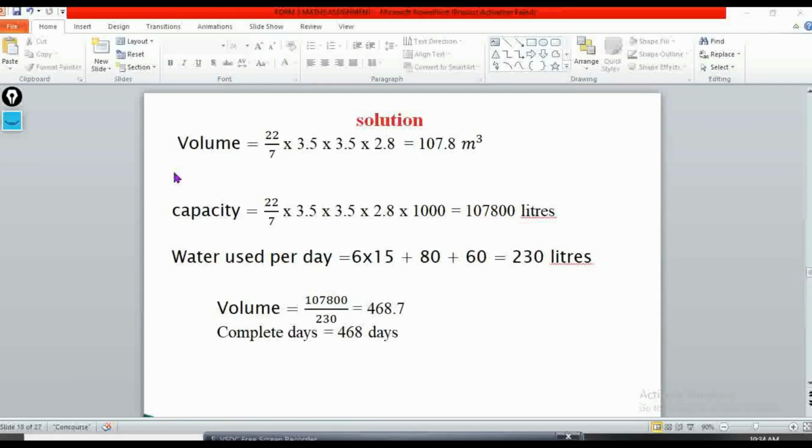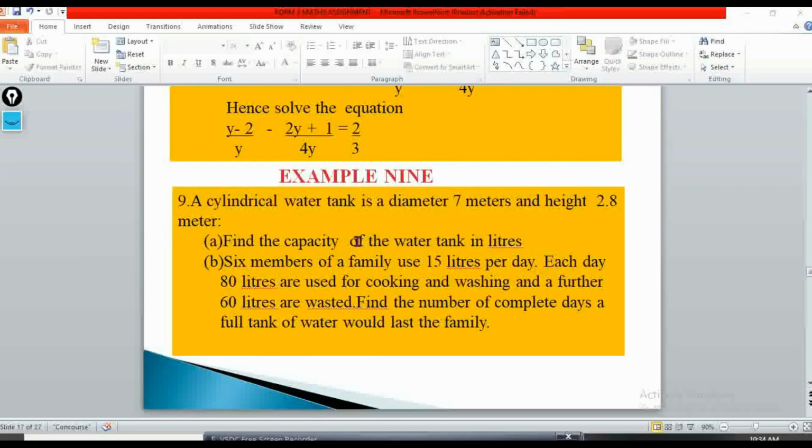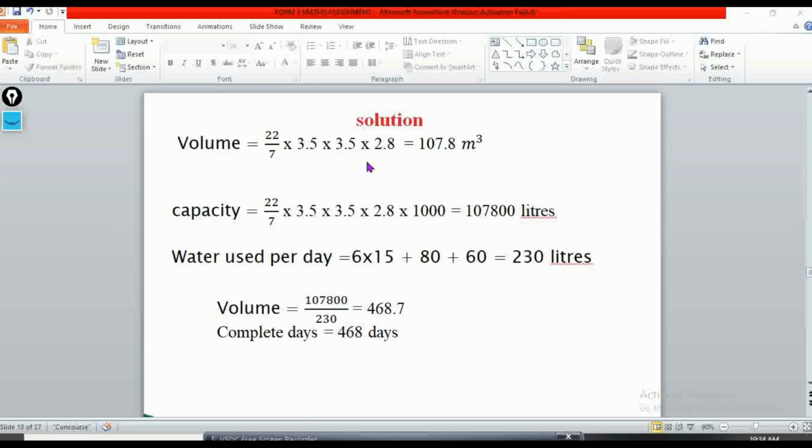So how do we go about this? First of all, we'll have to work out the volume of the tank. So volume is given by pi r squared times height. So we'll have 22 over 7 times 3.5 times 3.5 times 2.8, which will give us 107.8 cubic meters. So in terms of capacity, if you change from cubic meters into liters, you multiply it by 1,000. So if you multiply this by 1,000, the zeros will remain, which is 107,800 liters.